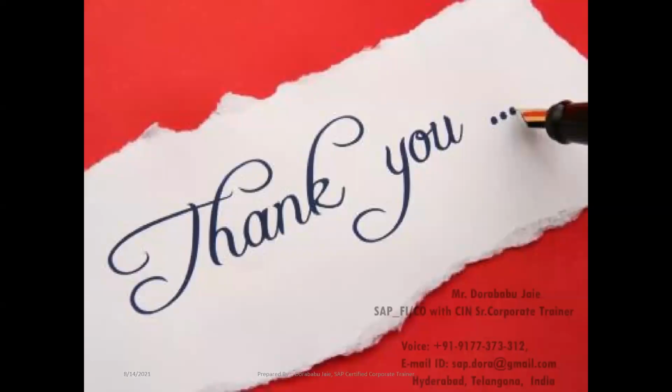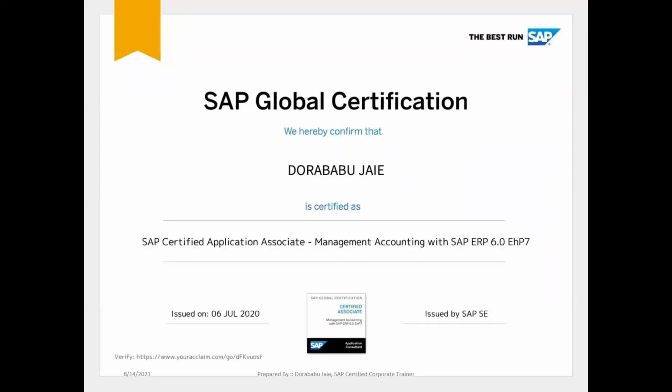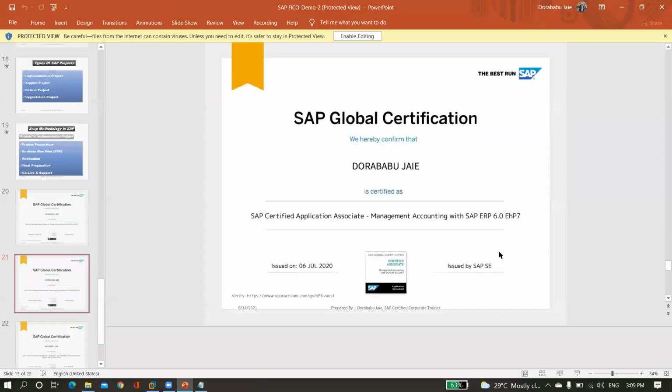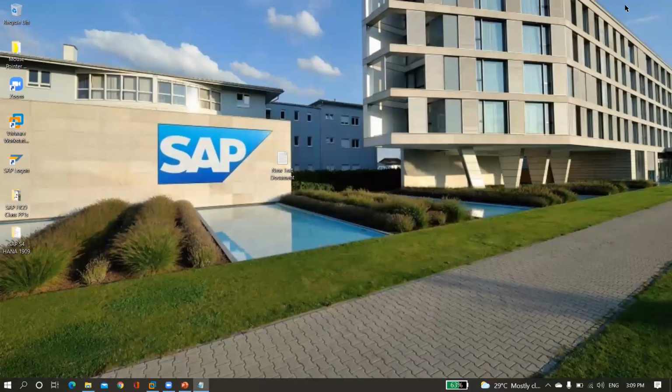Before closing this section, I need to give one more word. In this version I have done the certification. This is the latest version, and on this latest version I am going to give the training. Yes, I have given the word, but whether I am giving the training on the latest version or not, if you have doubts, we have to check at the SAP application level. How will we check? Let us see.